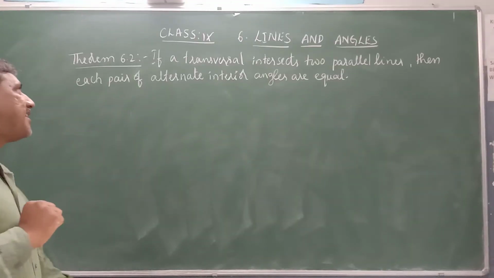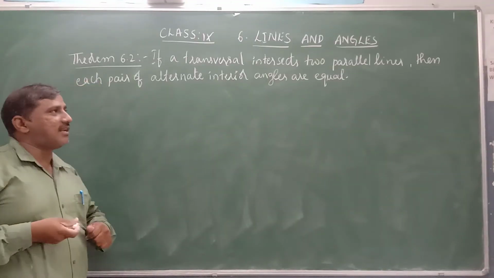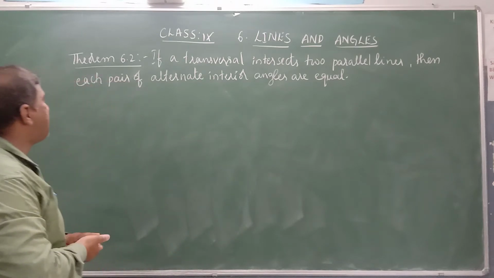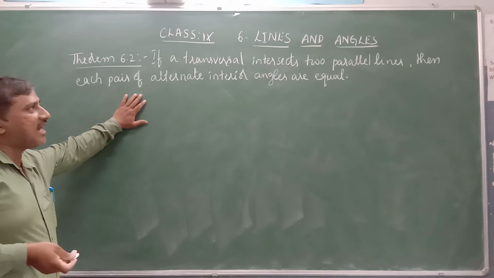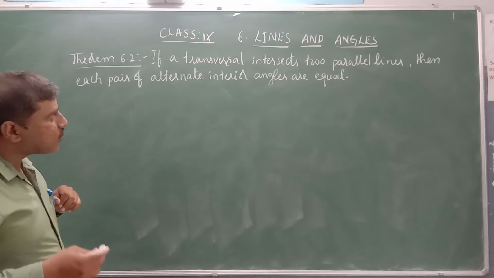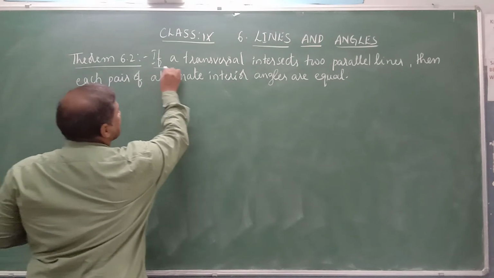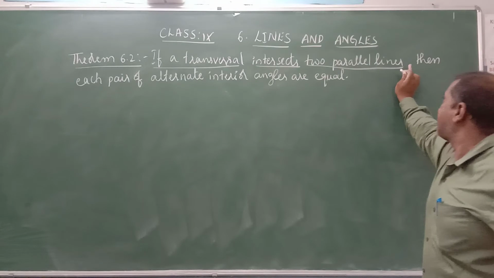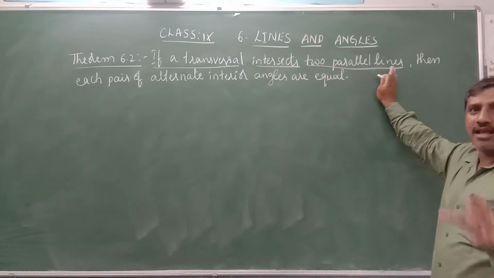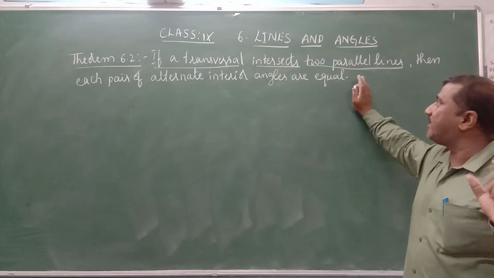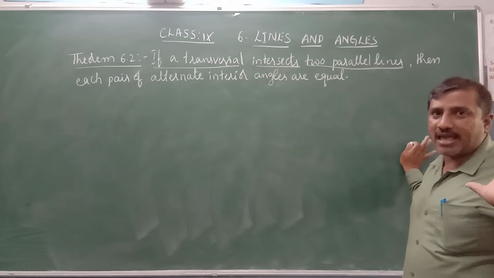Now theorem 6.2: If a transversal intersects two parallel lines, then each pair of alternate interior angles is equal. This theorem contains two statements. The first: a transversal is given, intersecting two parallel lines.